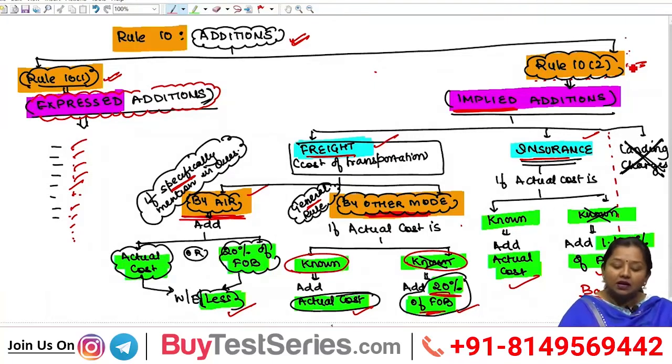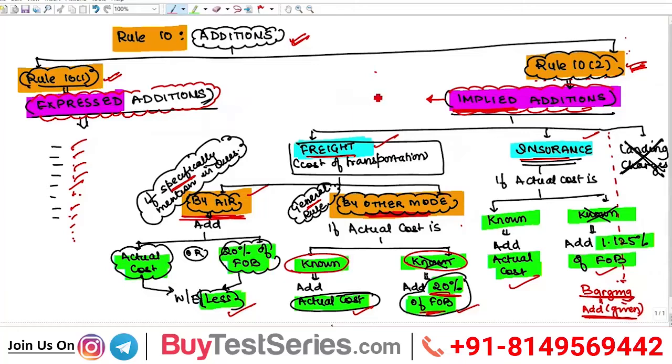Today we will start with the other adjustments under rule 10 sub rule 2, wherein we have implied additions. Implied additions means under this sub rule we have a few adjustments which have to be added always. That is, these adjustments shall be done always, even if they are not given in the question.